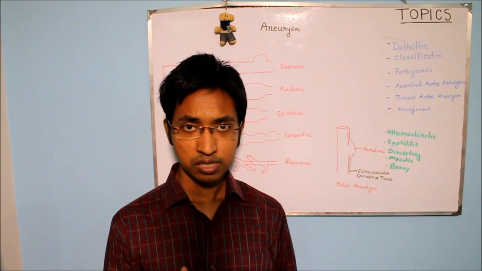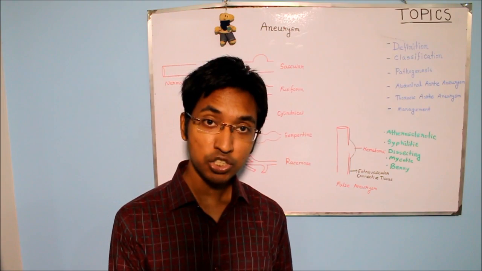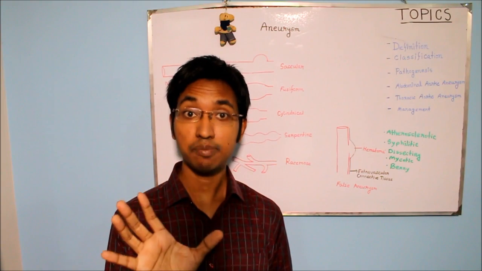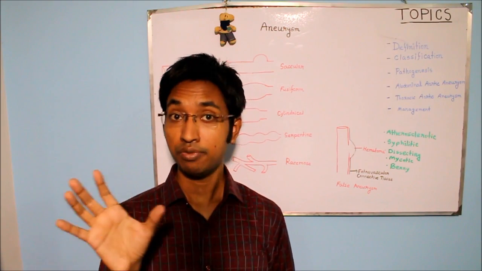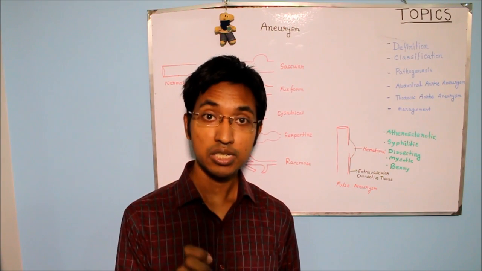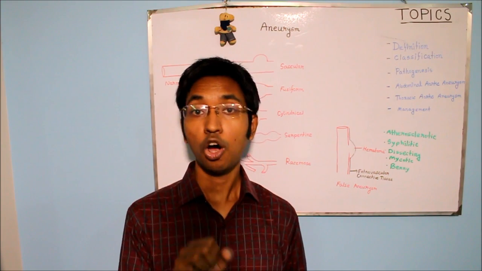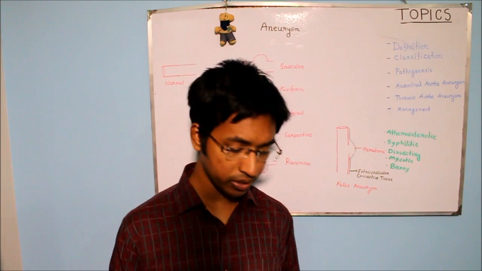So in the late stages or tertiary stages of syphilis, there is inflammation in the tunica intima of the small blood vessels, particularly the Vasa vasorum, and that is resulting in narrowing or obliteration of the lumen of these blood vessels.